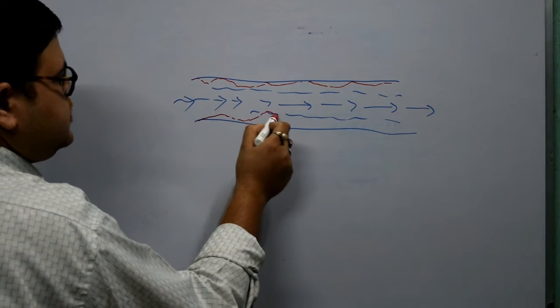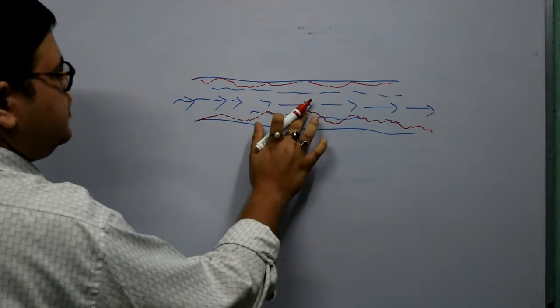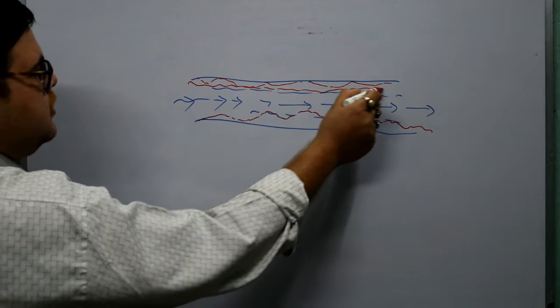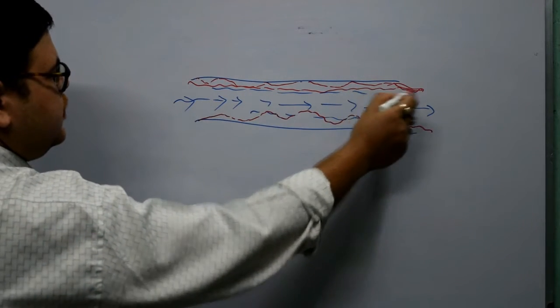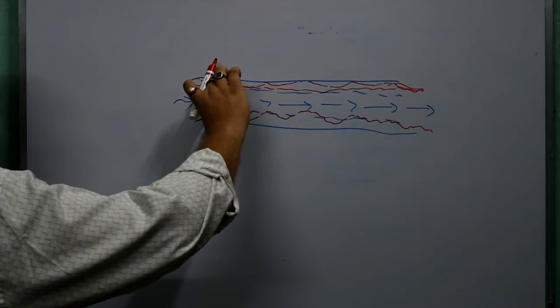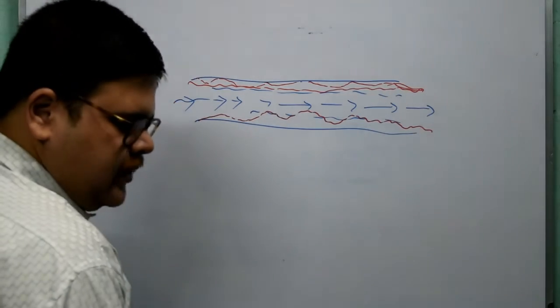So this deposition rises up like this, which will definitely narrow down these blood vessels or the arteries. Before, the space was this much, now the space is only this much. So what happens? Definitely it will increase the blood pressure.